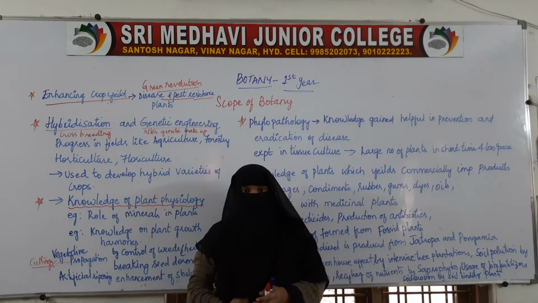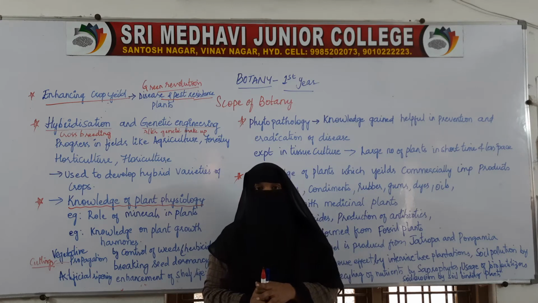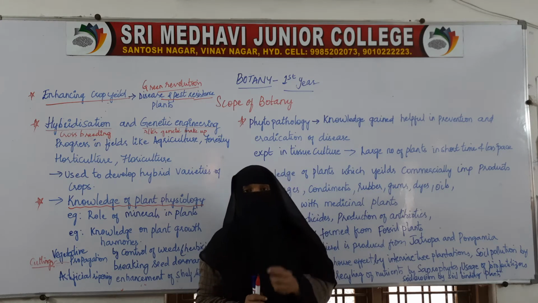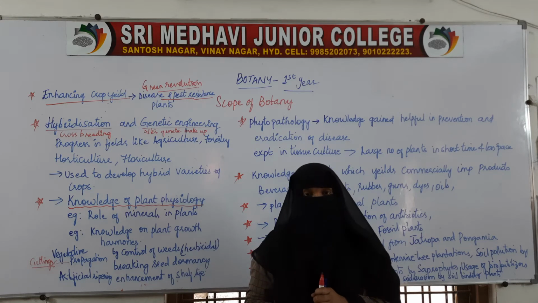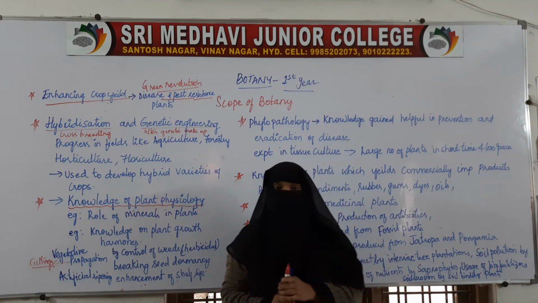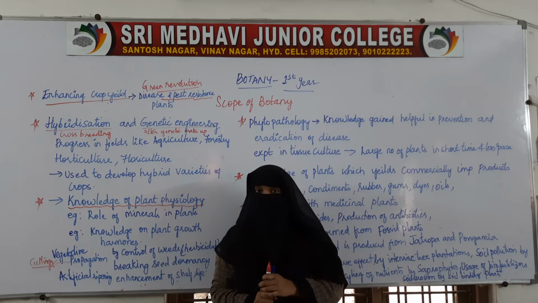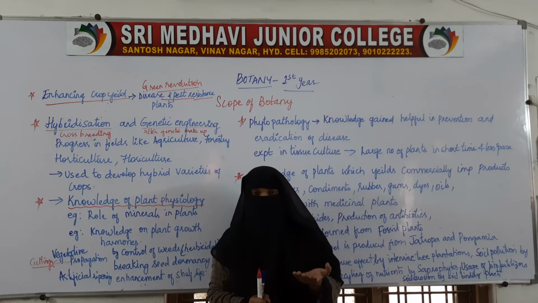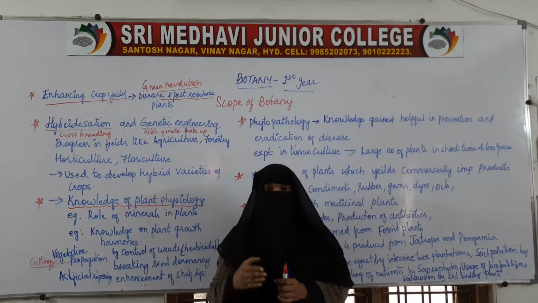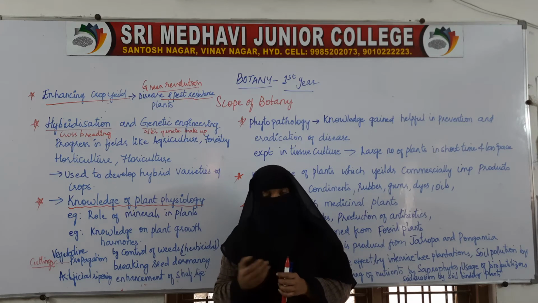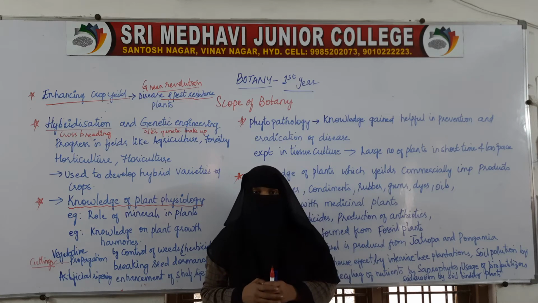Because we all know plants produce the food material, but the major threat to that food material is from insects and pests. When insects and pests eat the food material, the food material will be destroyed.